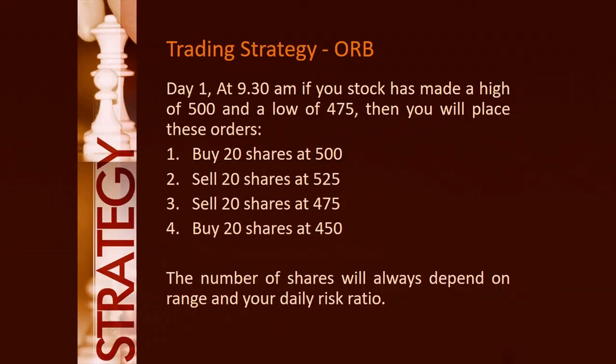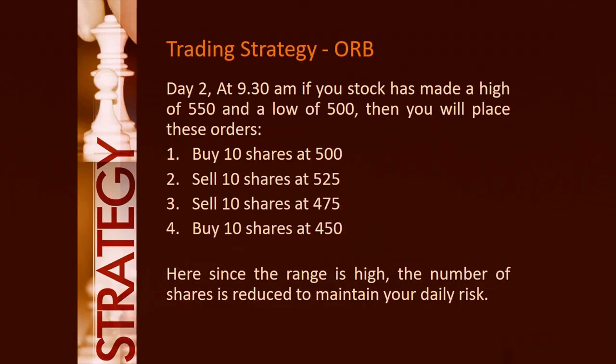Now that we have calculated our range and we know our risk capacity, let us look at the trading day. On day 1, at 9:30 am, if your stock has made a high of 500 and a low of 475, then you will place these orders. First order, buy 20 shares at 500. Second order, sell 20 shares at 525. Third order, sell 20 shares at 475. And finally, your fourth order will be buy 20 shares at 450. The number of shares will always depend on range and your daily risk ratio.